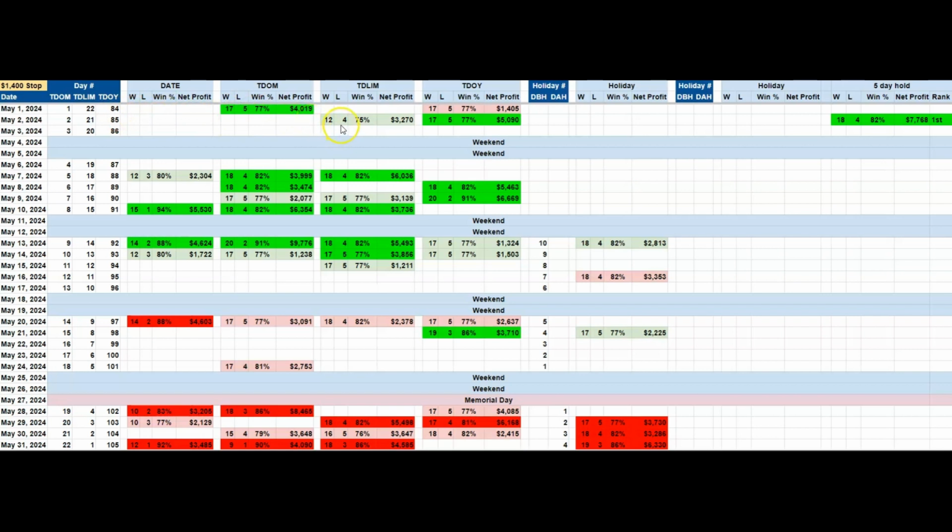But one thing we want to point out is we have the best 5-day hold of the entire year right here. See, it's ranked first. It's been 18 and 4 in the back test. It's an 82%. And that leads into the 5 days into this week. So we have 1, 2, 3, 4, 5 days. So this 5-day hold starts here and then concludes here on the 9th.